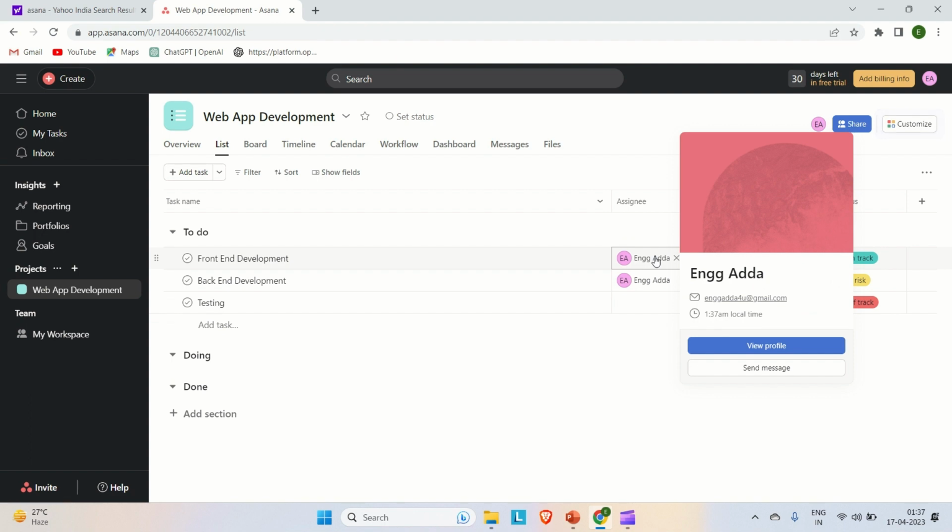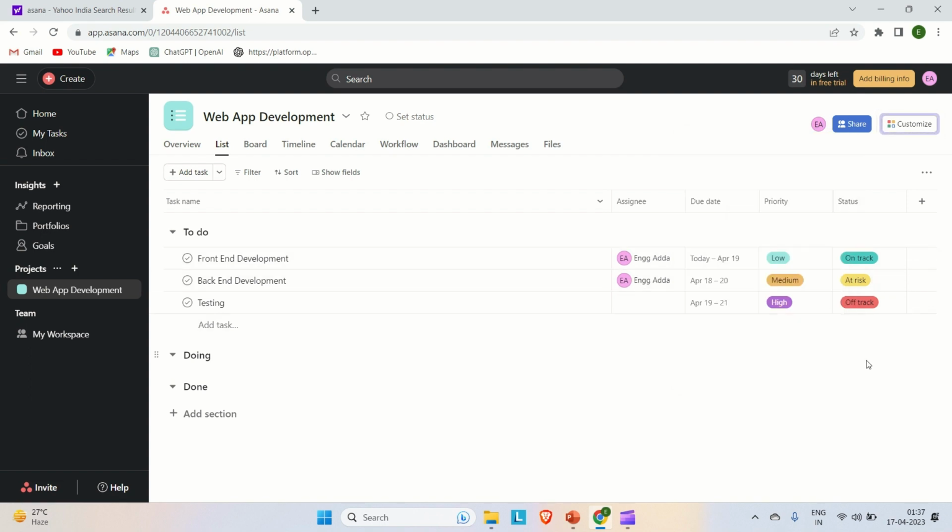Okay, so as of now it is for me only, but if you have team members in this project, then you can assign the task to the particular team members, and then they can start working on it. Now this is the status of it. Okay, now let me try to open this one task.